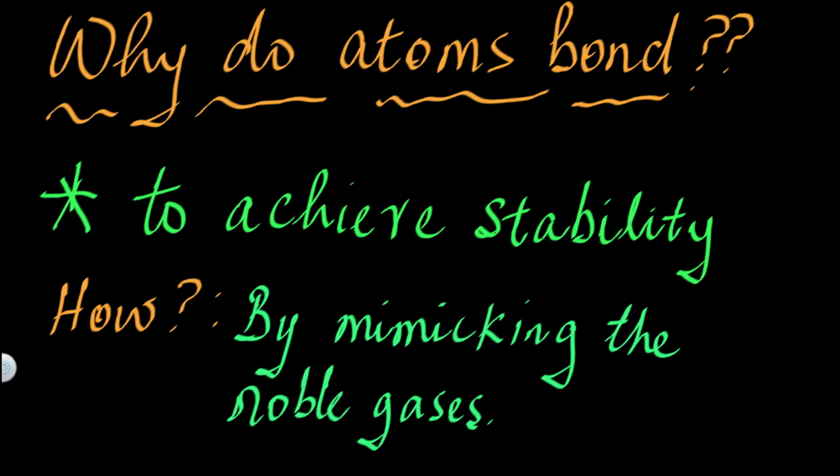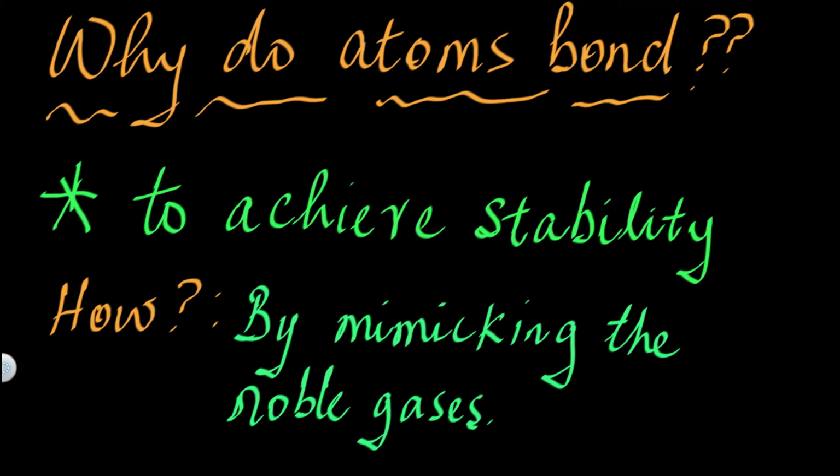Nature itself loves stability, and the atoms are just obeying the law of nature, where they are moving towards stability, and they do so by bonding. Now, how do they achieve this stability? They achieve the stability by mimicking or copying the noble gases.